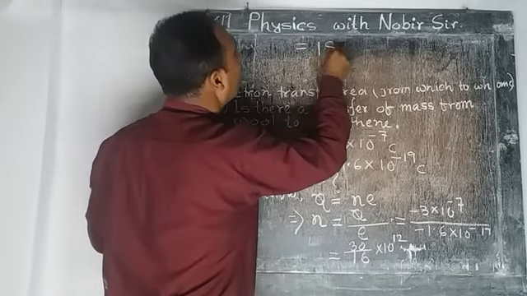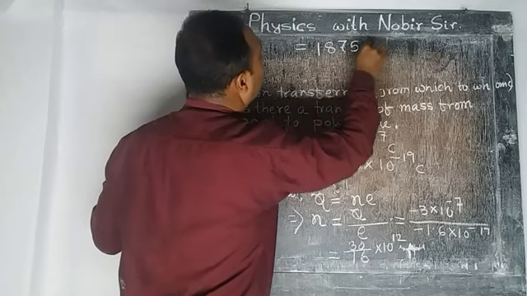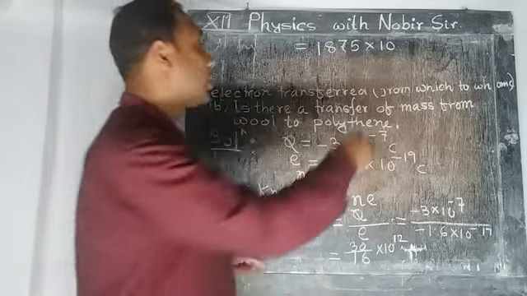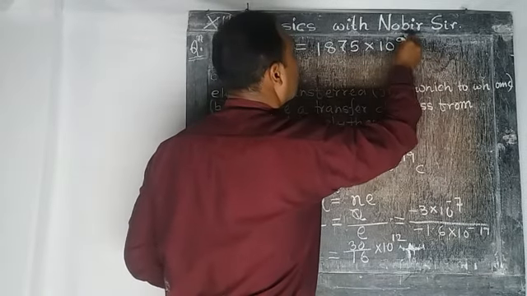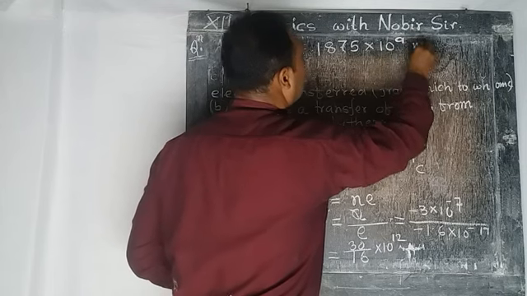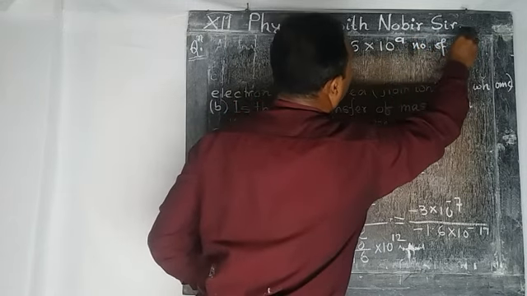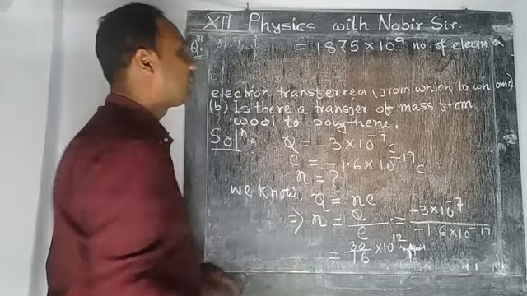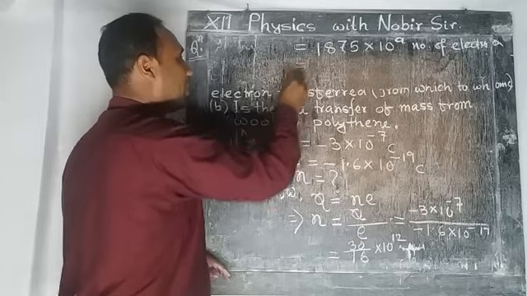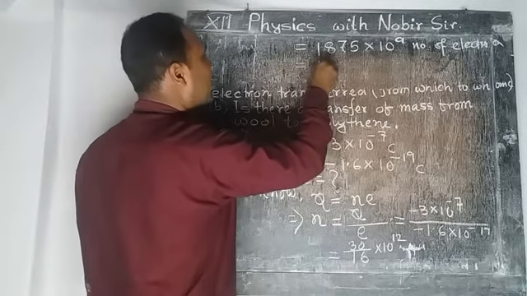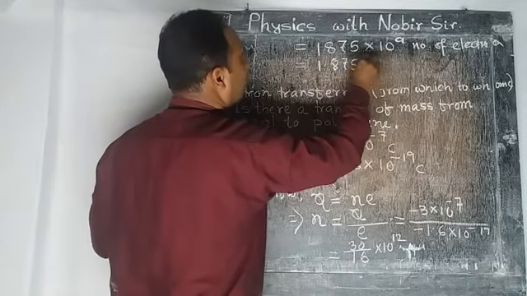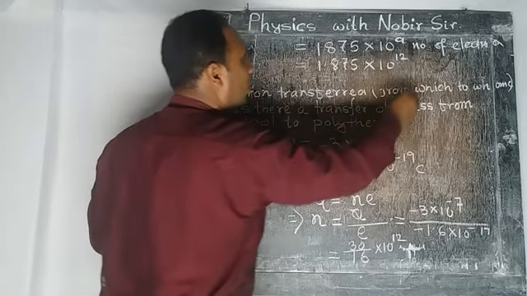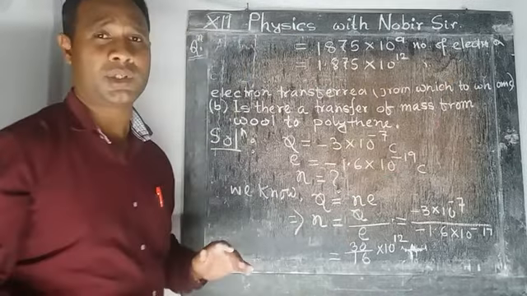1875 into 10 to the power 9 number of electrons. You put this in standard form, that is 1.875 into 10 to the power 12 number of electrons. This amount of electrons is transferred.